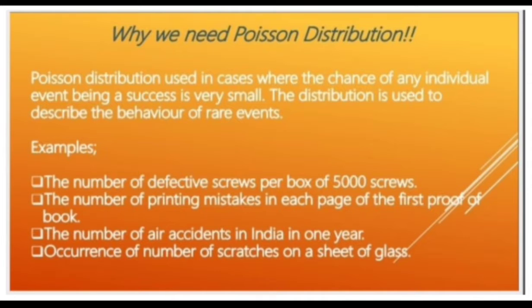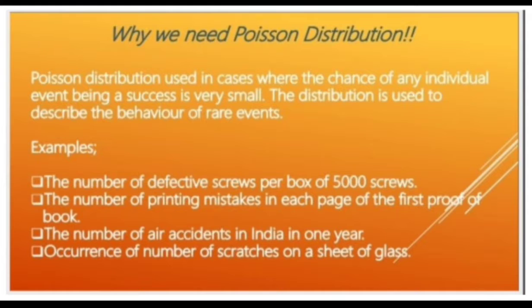Why do we need Poisson distribution? Poisson distribution is used in cases where the chance of any individual event being a success is very small. The distribution is used to describe the behavior of rare events. So Poisson distribution is used where the success rate is very low. That means more chances to fail and fewer chances to pass. In this case Poisson distribution is used.